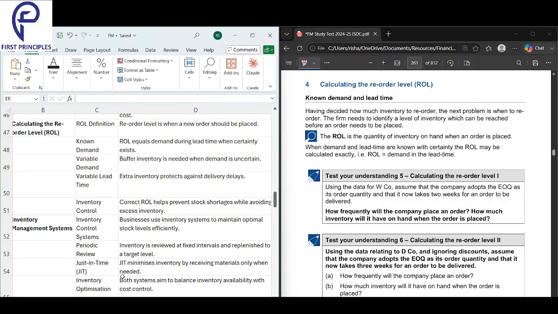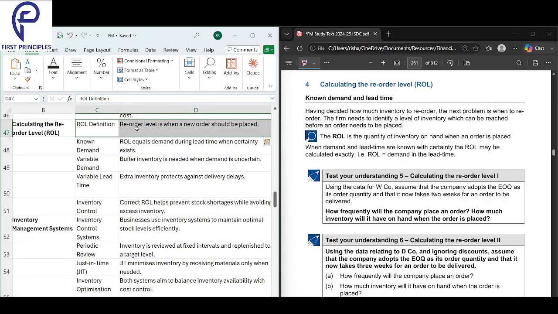Now we'll calculate the reorder level. What is reorder level? How much should be in your godown before you place a new order with your supplier? That is called reorder level. How much should be in your godown when you place a new order. And how do you find it?